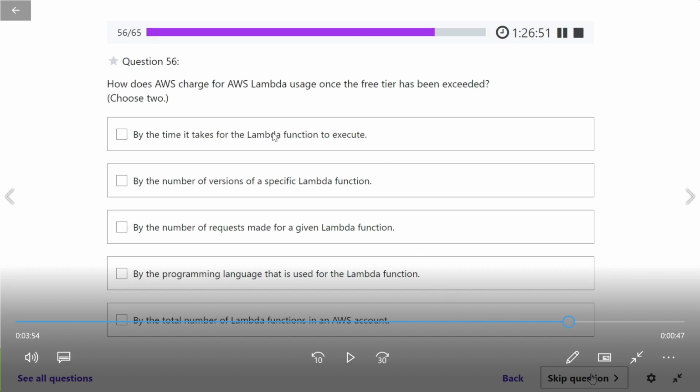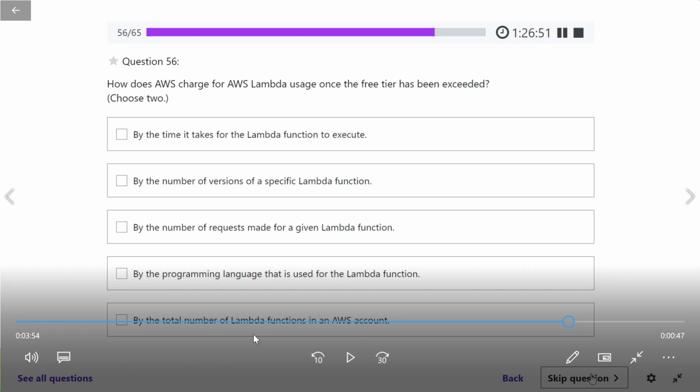So the first one you are right, the second one you are not right. The first one says the time taken to execute. So we have to know that only when it is executed, then only it is charged. Only when the program is running, then only it is charged, and for that much time only. Now I may have totally 100 functions in Lambda. I must have written 100 programs. But will I be charged for having that program? No. Only when I'm running the program. I may be just running 2 programs at a time. So I will always be charged for the running programs, not for the total.